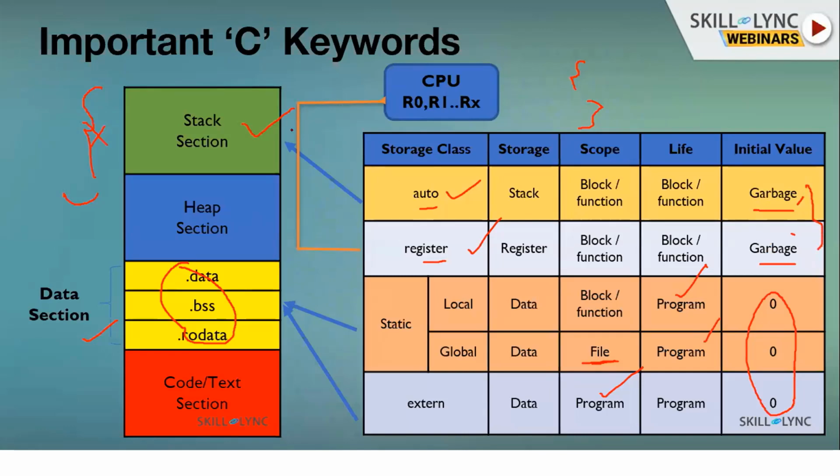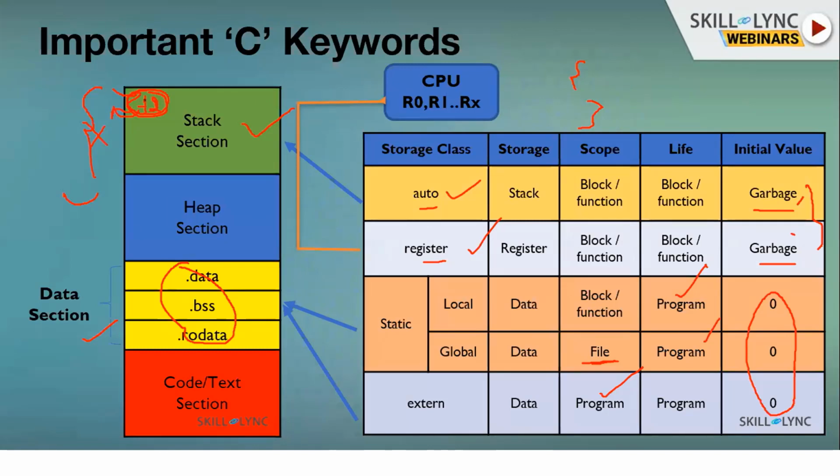Why it will have garbage value: let's say one stack is created. This is the stack section, and for function one a stack is created. You call function one, the stack is created, you exit from function one, then the stack is destroyed. Again you call function two. Let's assume the same memory is allocated for function two.